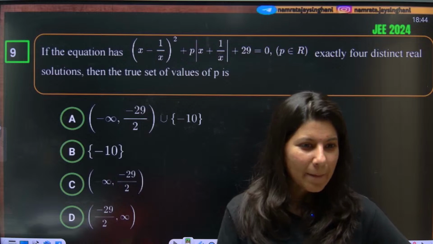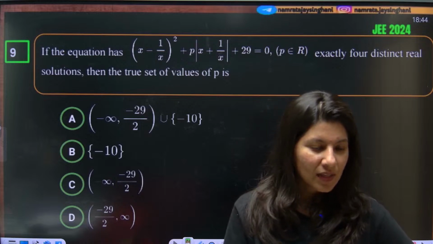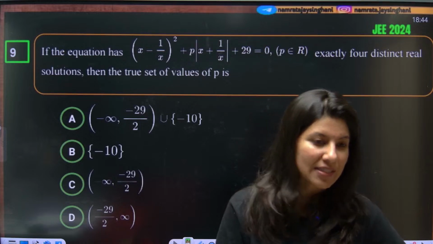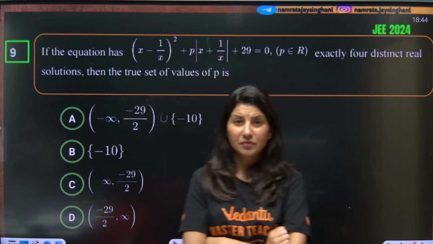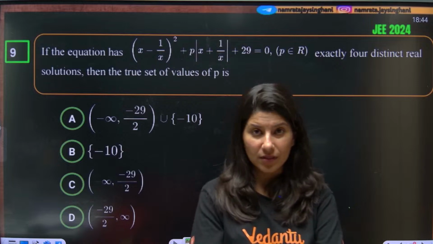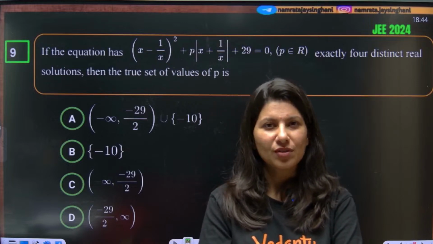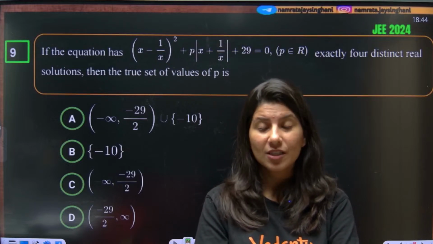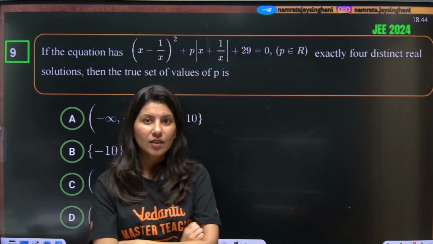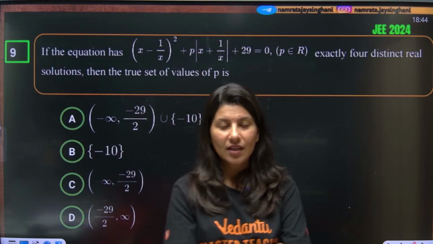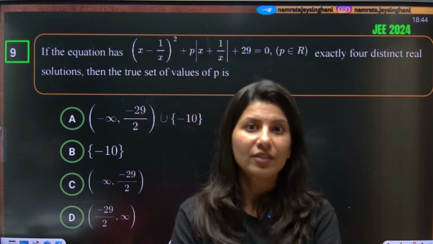What to follow for math advanced? Harish, if I talk about the important scoring chapters in JEE Advanced, especially for mathematics, you should start with matrices and determinants, complex numbers, and vector and 3D geometry.